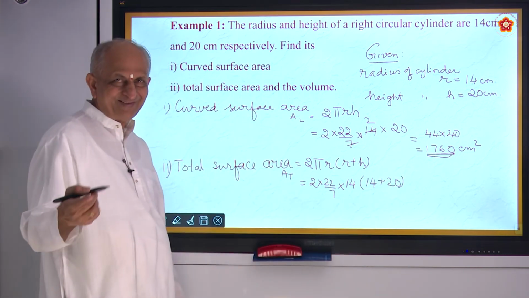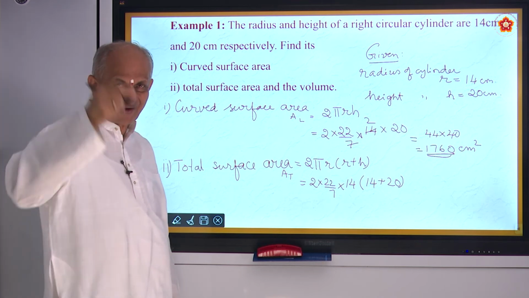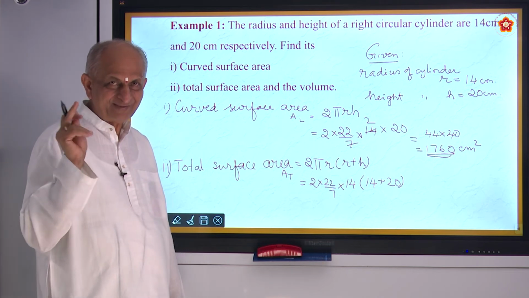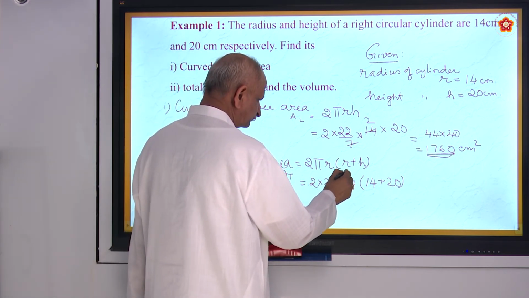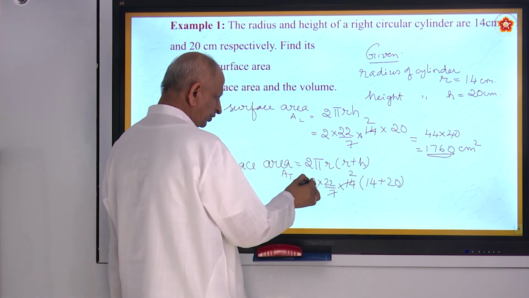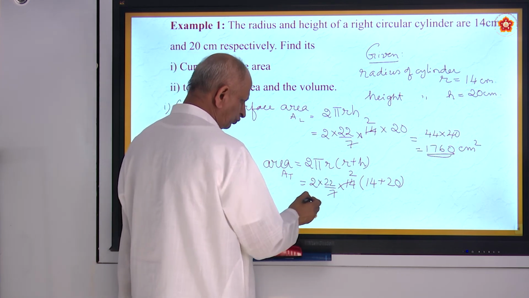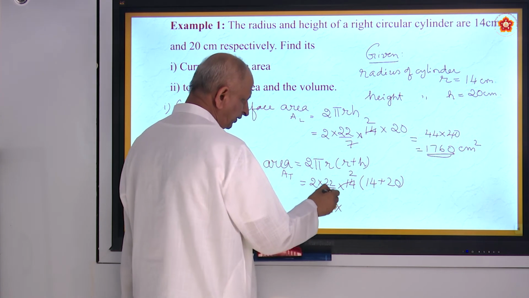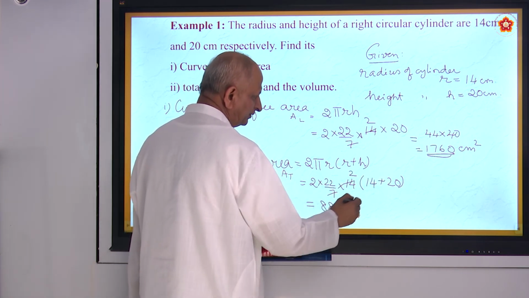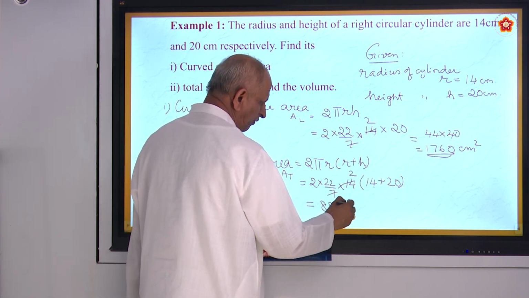Are you taking down? Don't forget, write down. Don't simply see and go off. But note down, right? 7 ones are 7, 7 twos are 14. So this becomes 44 into 2, 88 into 20 plus 14, that is 34.